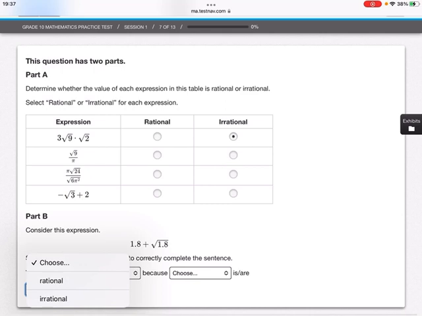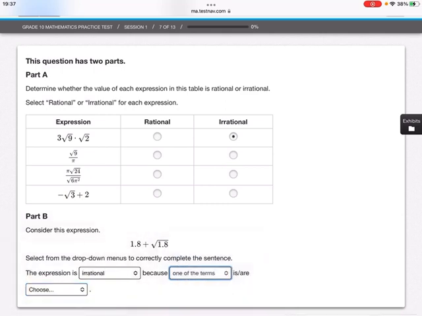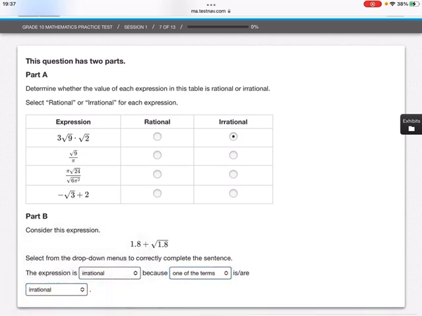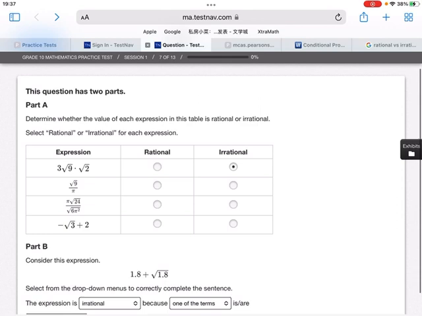Let me see. Oh, it's irrational because 1.8 is rational, but root 1/8 is irrational. So yeah, and then we can submit that. I think I went this. Let's